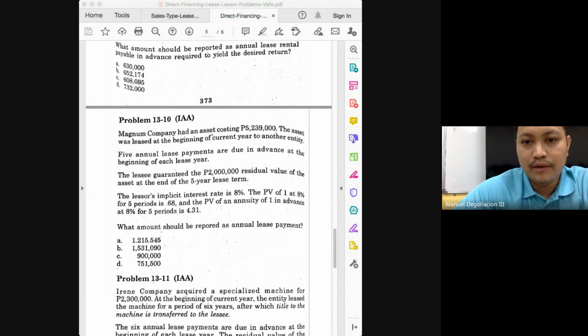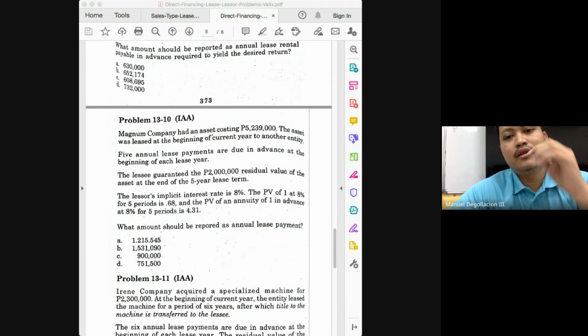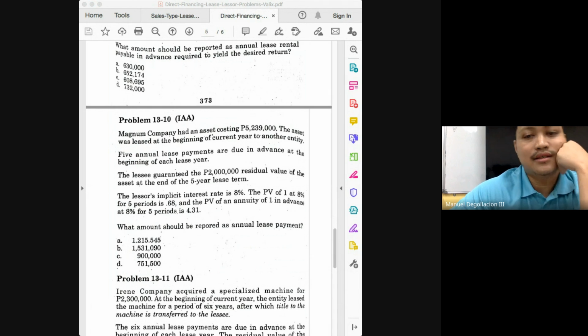So, how much would be the balance of the receivable on January 1 of the third year?